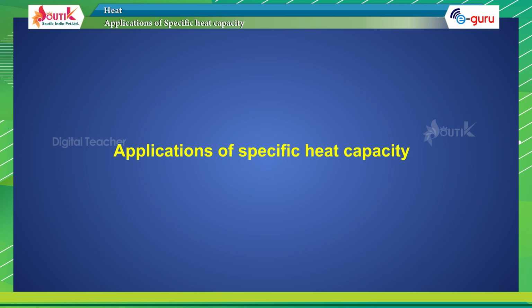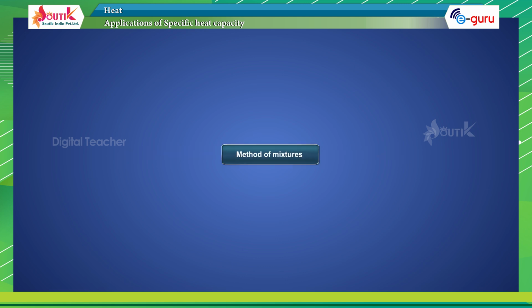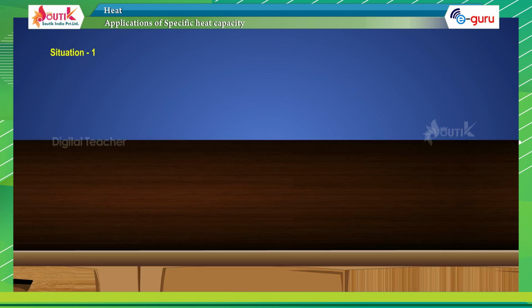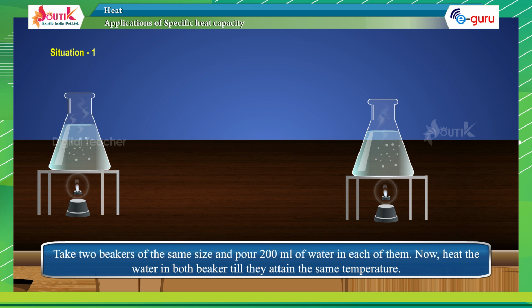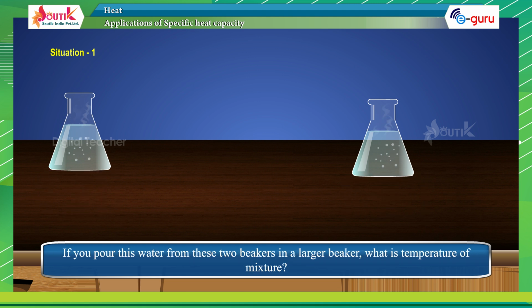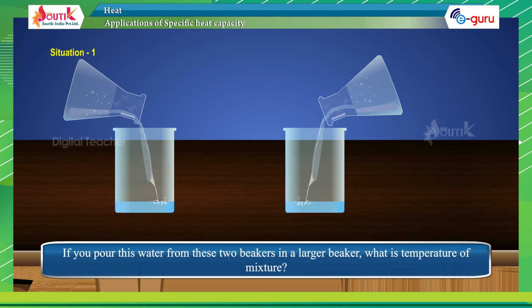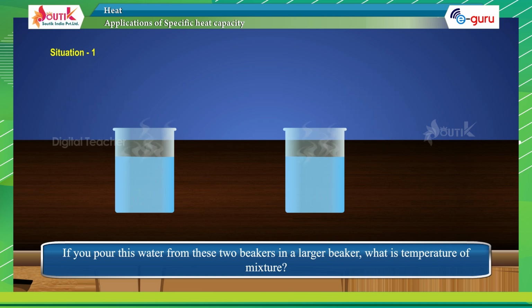Applications of specific heat capacity. Method of mixtures. Situation 1. Take 2 beakers of the same size and pour 200 ml of water in each of them. Now, heat the water in both beakers till they attain the same temperature. If you pour this water from these 2 beakers into a large beaker, what is the temperature of the mixture?